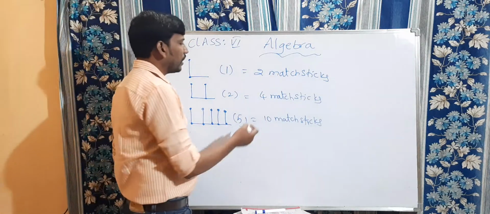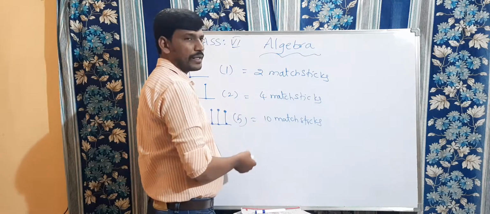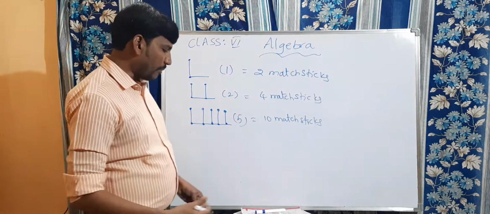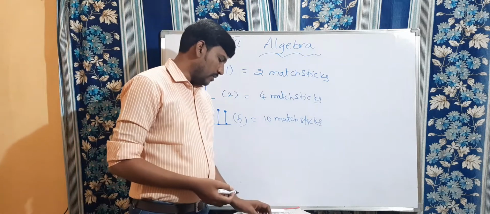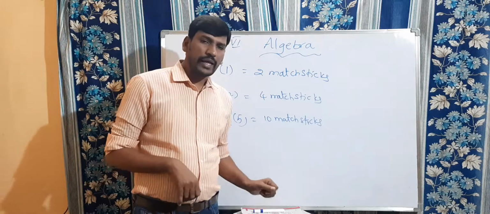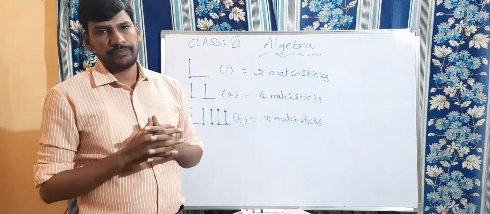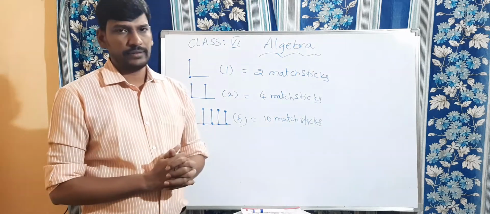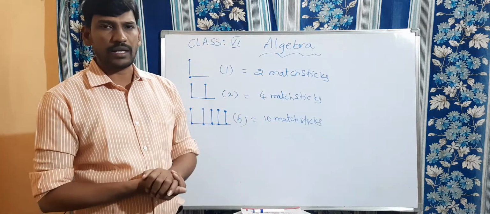Did you observe here? They are following a particular pattern, matchsticks and L's also. Right? So now I am going to write a table. See this here. Now, suppose I want to make 100 L's. How many matchsticks are required? Yes, 200 matchsticks are required.